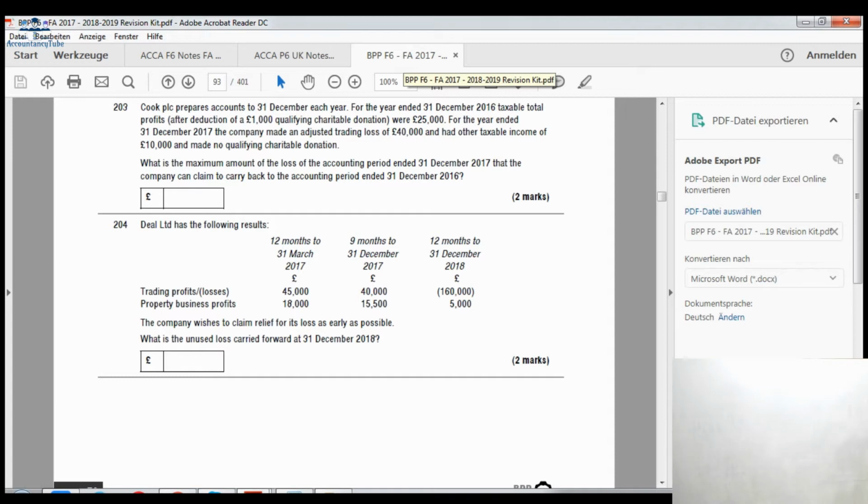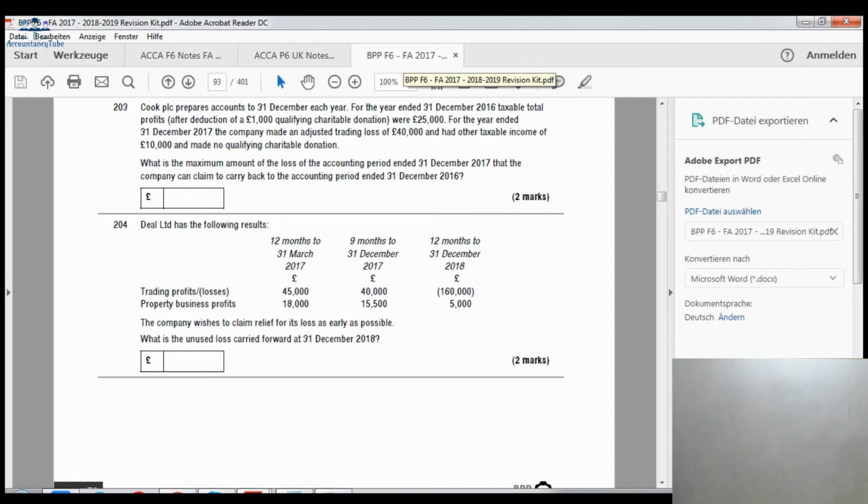So trading profit is how much? £25,000 after the deduction of qualifying charitable donations. For the year ended 31st of December 2017, which is the next year, the company made an adjusted trading loss of £40,000 and had other taxable income of £10,000, and made no qualifying charitable donations. What is the maximum amount of loss of the accounting period 31st of December 2017 that the company can claim to carry back to the accounting period ended 31st of December 2016?